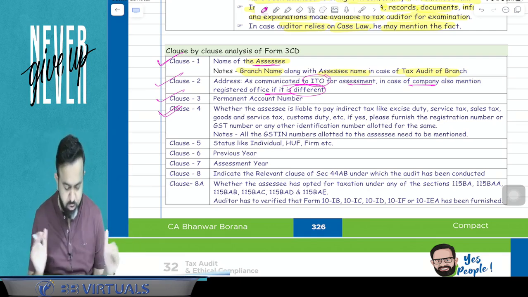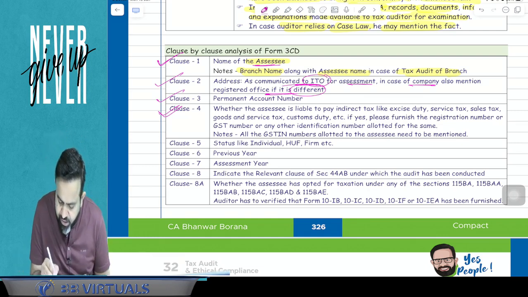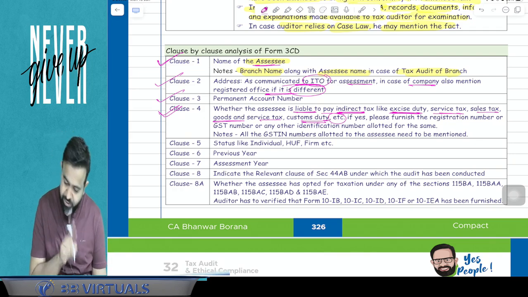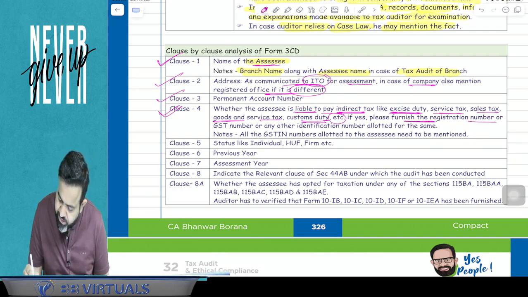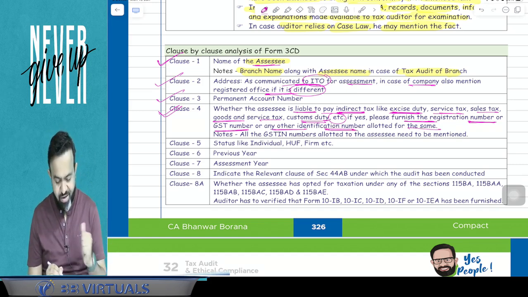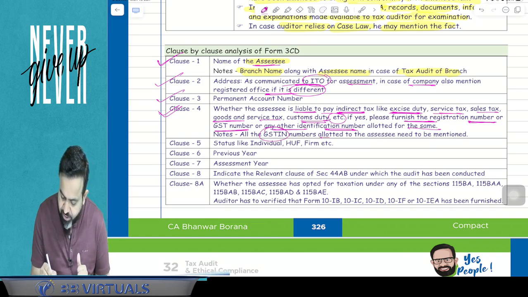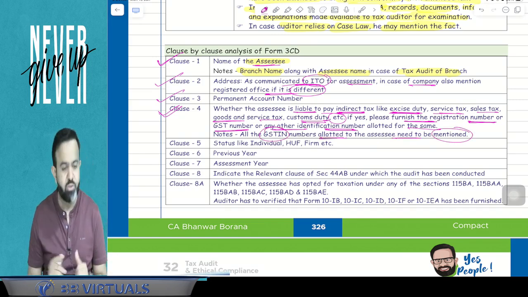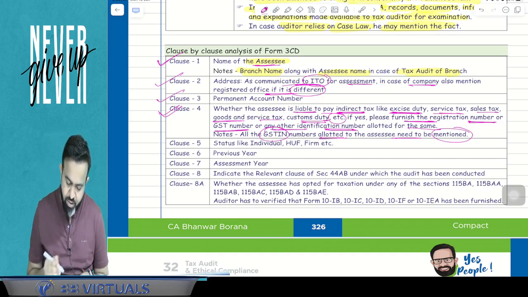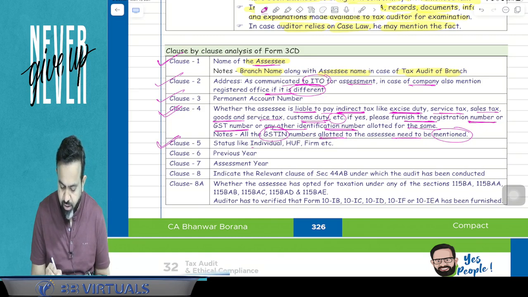So pay attention. Clause number 4 says whether the assessee is liable to pay indirect taxes like excise duty, service tax, sales tax, goods and service tax, custom duty, etc., or not. If yes, then please furnish the registration number or the GST number or any other identification number allotted to the same. Now all the GSTNs allotted to the assessee need to be mentioned. So all your GST numbers are required to be mentioned in the form. Now next part. Clause number 5 is related to the status.